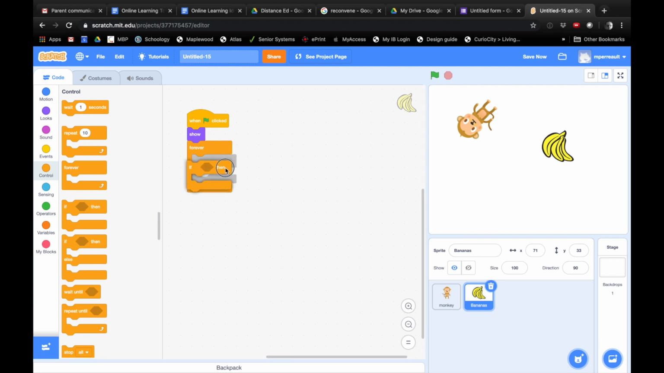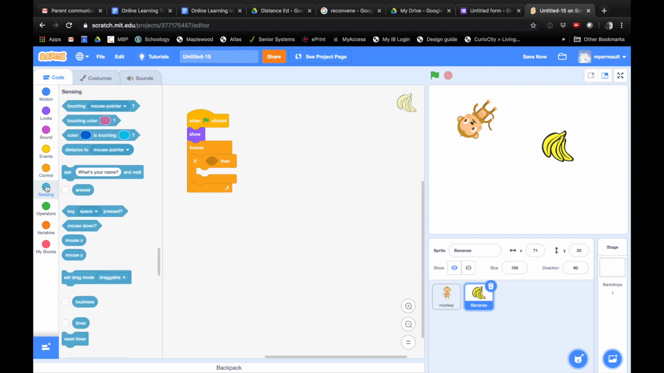So we're going to check to see if our monkey is touching our banana. So right now it says if, and then there's a diamond, and then it says then, right? So what do we need to check? We need to check if our monkey's touching our banana. Which one of these things on the left do you think we're going to choose from? Motion? I think Quinn found it already. It's not under motion. Oh, never mind. It says sensing. Sensing, yeah. So you're going to go in there